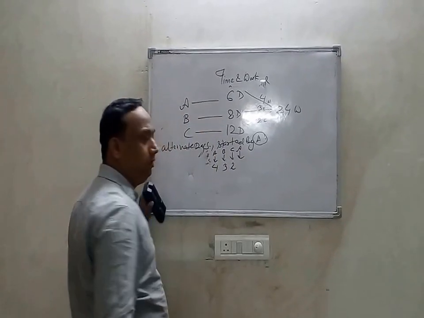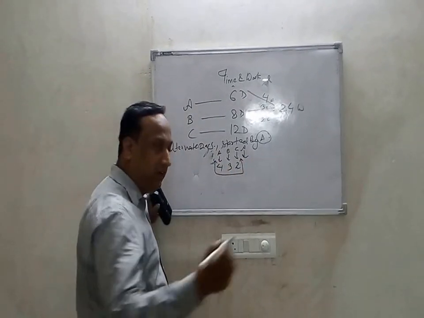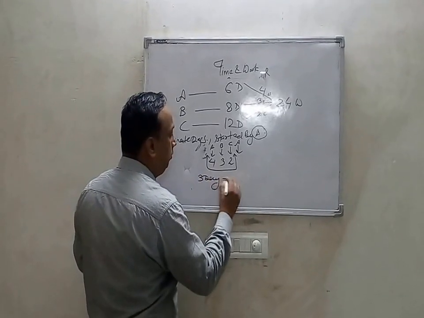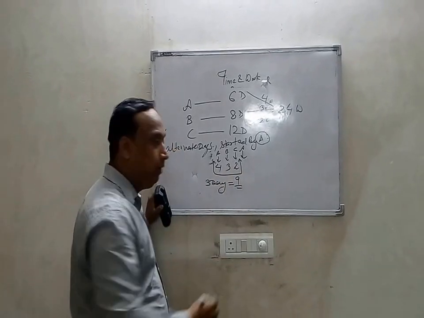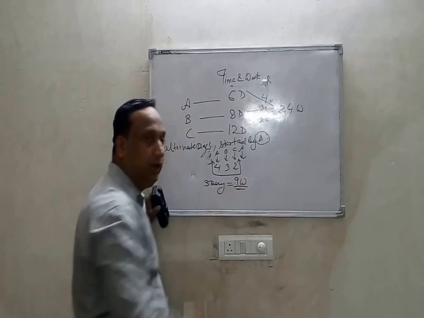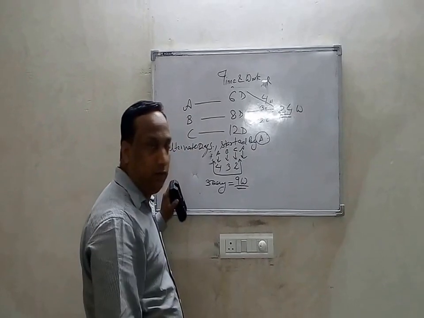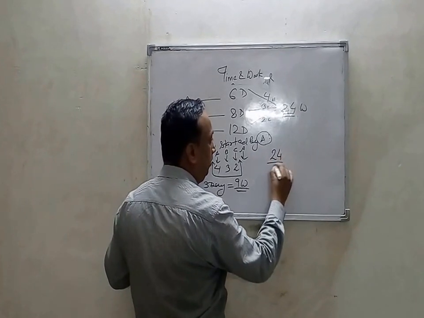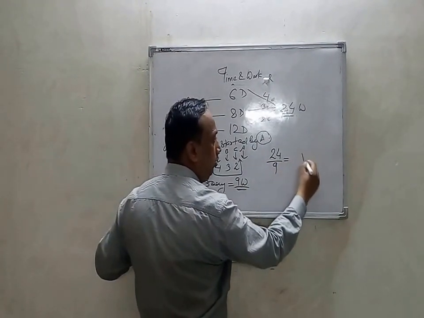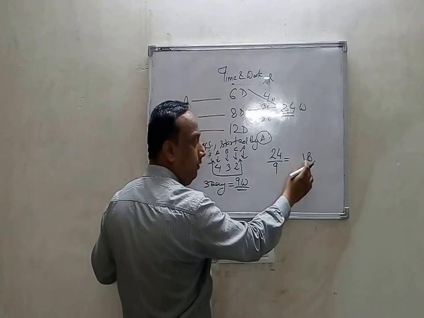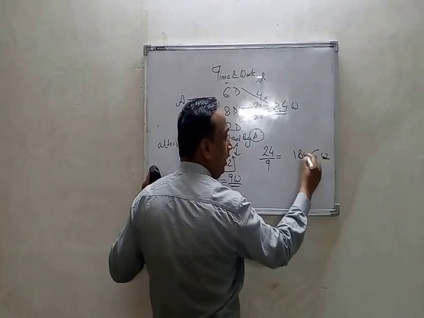So on every 3 days, the amount of work getting done is 4 plus 3 is 7, 7 plus 2 is 9. 9 amount of work is getting done in 3 days. Now how much work do we have? We have 24 work. Approximately 24 divided by 9 gives 18 work done, plus 6 work is left.